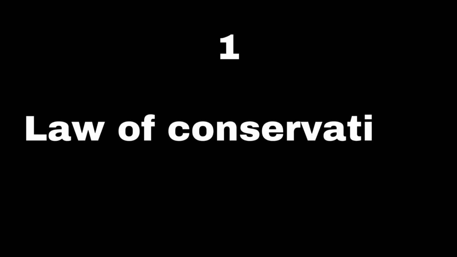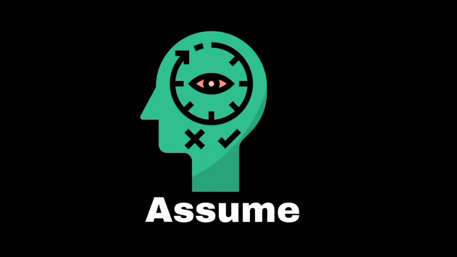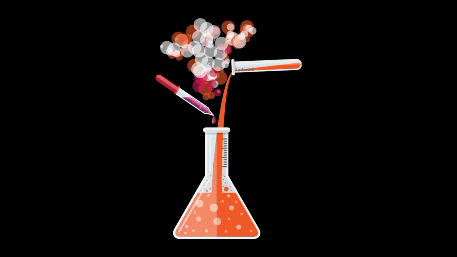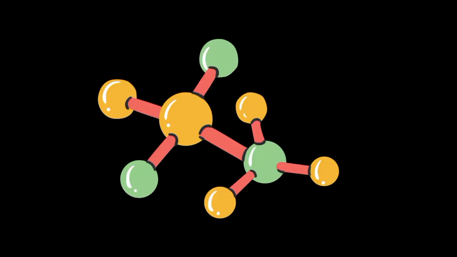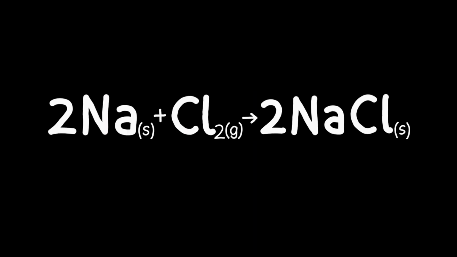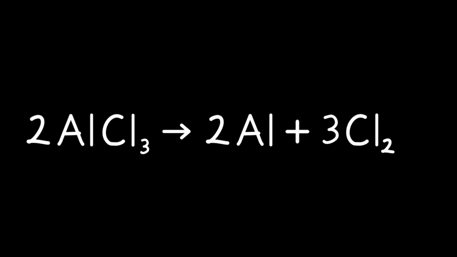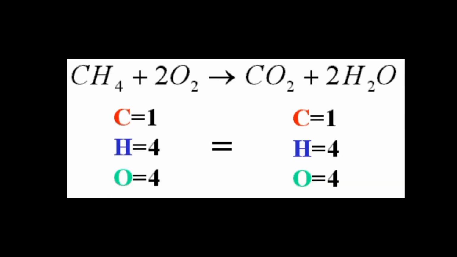Stoichiometry is based on a few key assumptions. Law of conservation of mass: this principle assumes that matter is neither created nor destroyed in a chemical reaction. Therefore, the total mass of the reactants must equal the total mass of the products. Balanced chemical equations. Stoichiometry assumes that the chemical equation representing the reaction is balanced, meaning the number of atoms of each element is the same on both sides of the equation. This allows for correct mole ratios between reactants and products.